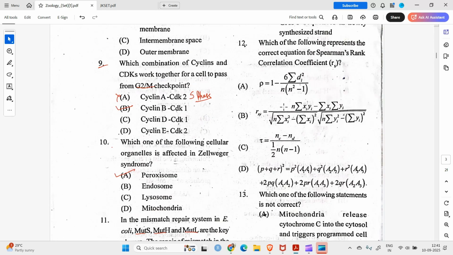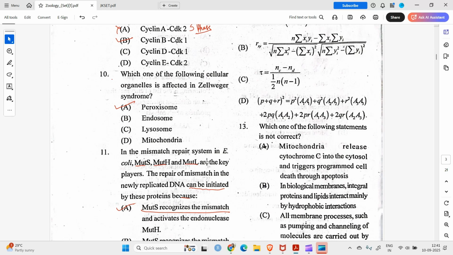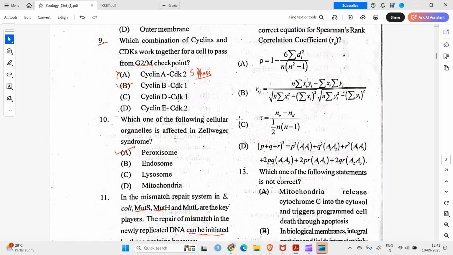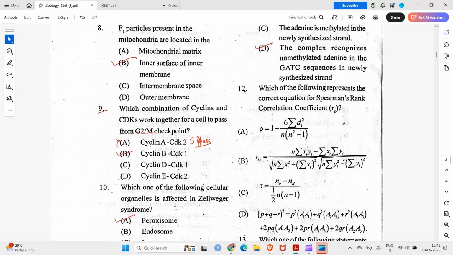I think I will go with one. Okay. I think I will go with option A. Option four could also be correct. Let's see what comes in the answer key.